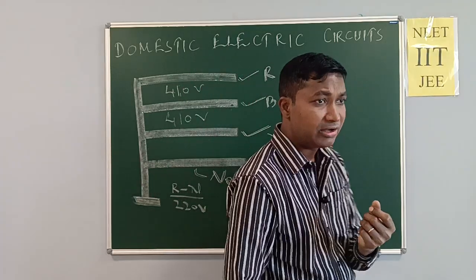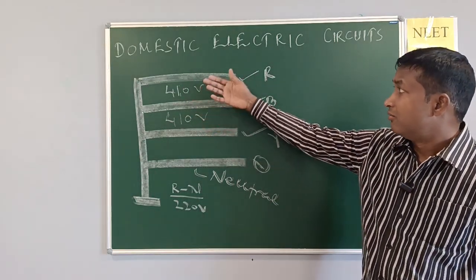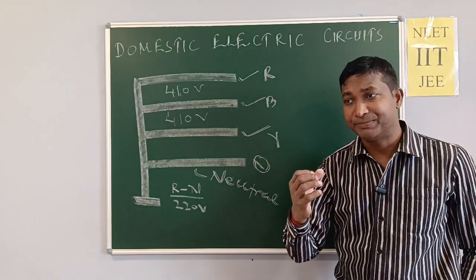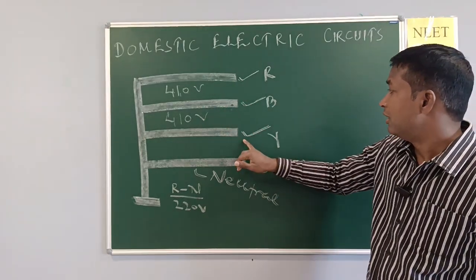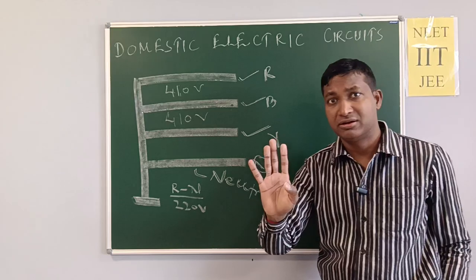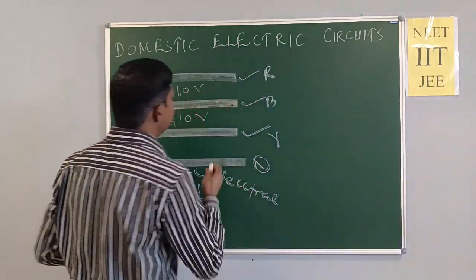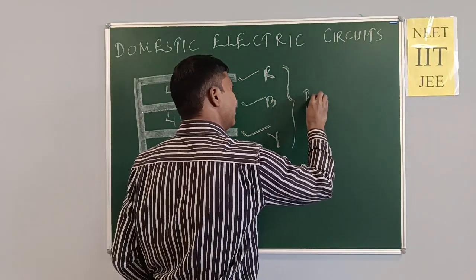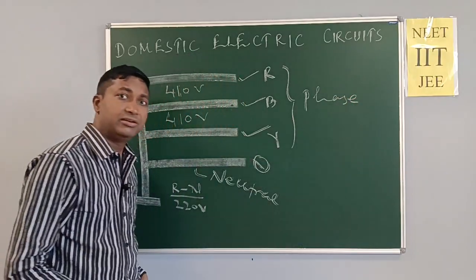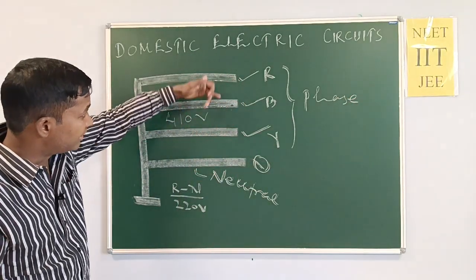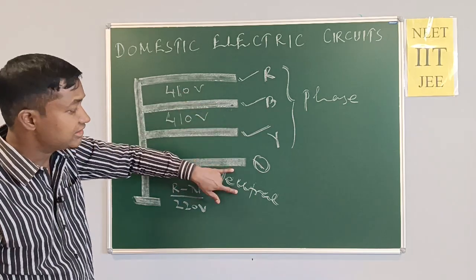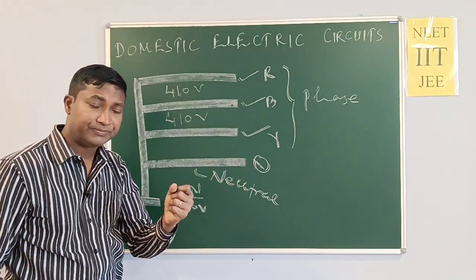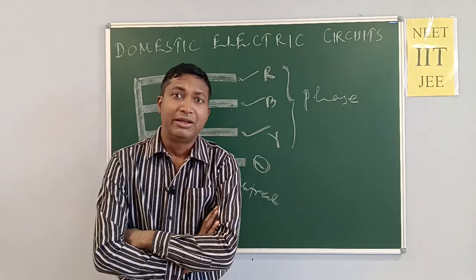There is a very lovely question. Where are these four wires used? Then we should reply: red, blue, yellow and neutral, these four wires. Also we can say red, blue, yellow are phases. This wire is phase 1, 2, 3 phase, and this is neutral. Then where are these three phases and neutral used? We should apply them in industry.